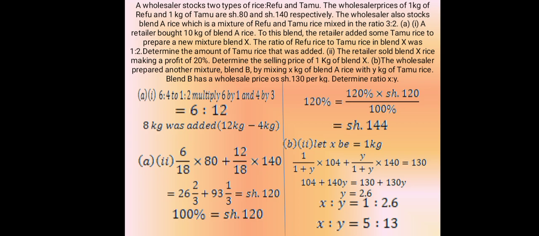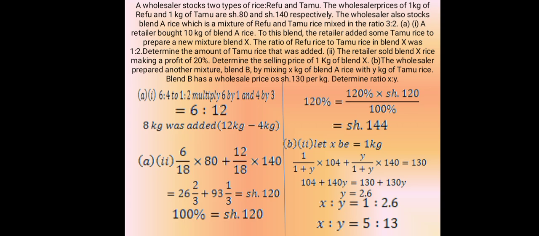A wholesaler stocks two types of rice, refu and tam. The wholesaler's price of 1 kilogram of refu and 1 kilogram of tam are 80 shillings and 140 shillings respectively. The wholesaler also stocks blend A rice, which is a mixture of refu and tam rice, mixed in the ratio of 3 to 2.